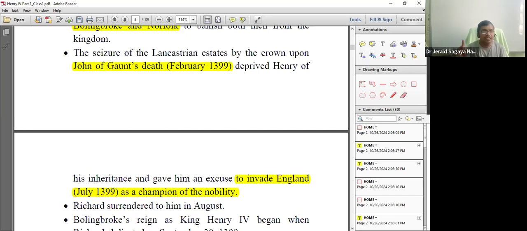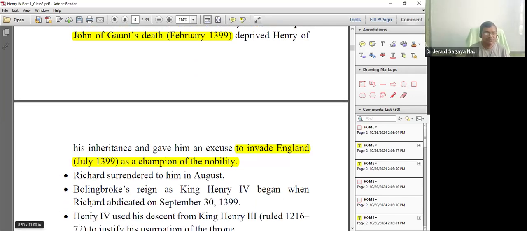And the first demand made by Henry Bolingbroke is that Richard II returns his father's property to him. The second thing is Richard II, without any opposition, must hand over the crown to him. And Richard II demanded only one thing, that he should be allowed to leave the kingdom peacefully. But Bolingbroke did not do that.